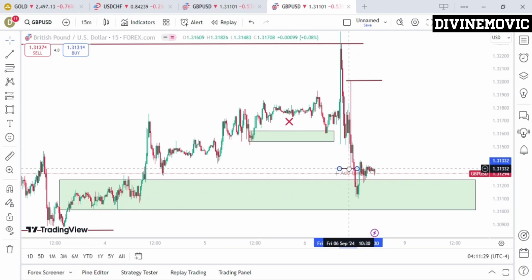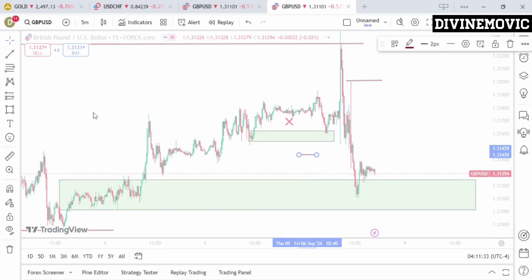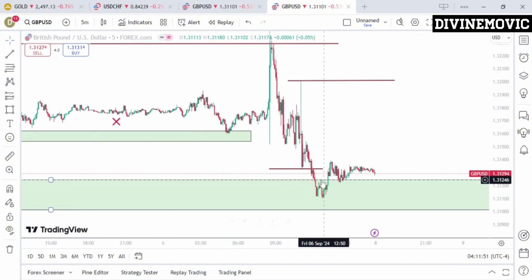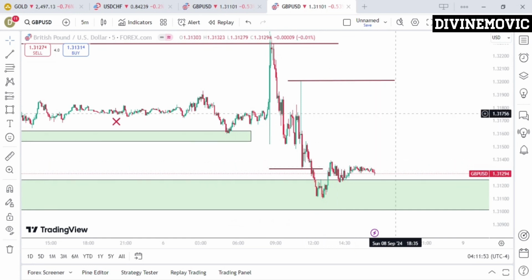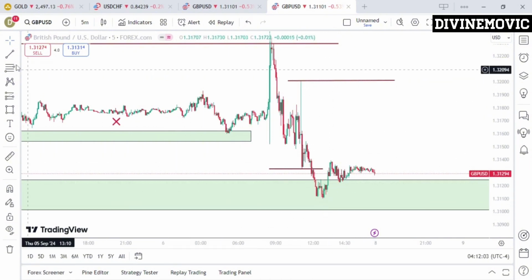Okay, let me go to the 5 minute time frame so I won't be confused. Remember, this is the low here. Now, because price is taking out this low here, we want to simply see price come up a bit and then continue to the downside, because this is a very strong high here and this is a weak low. And price is likely going to be taking out this low that price also induced at this point here.